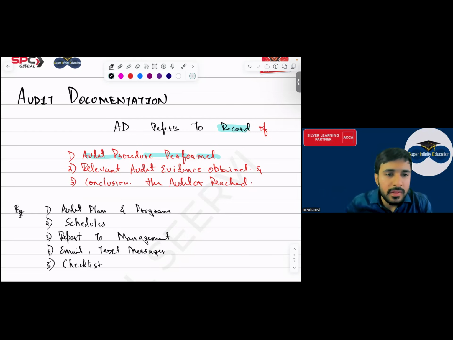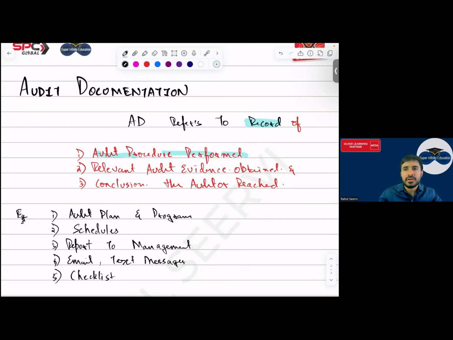Yes sir. Everyone clear what does audit documentation mean? बताओ बताओ, क्लियर है कि नहीं? नसरा, हर्ष, क्लियर है?